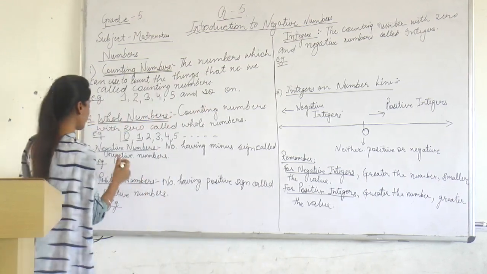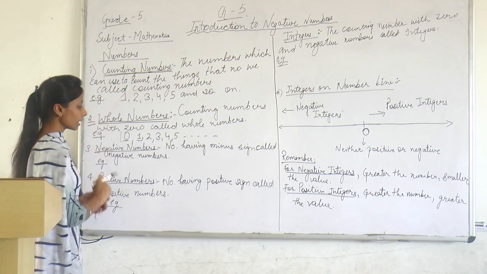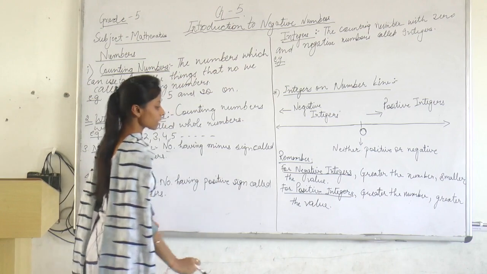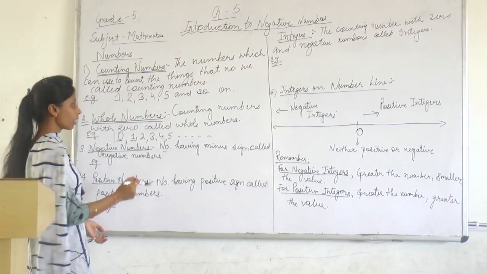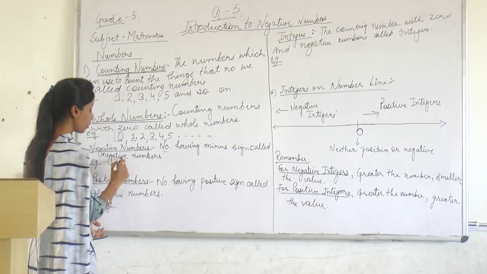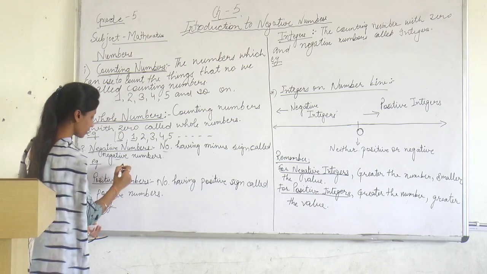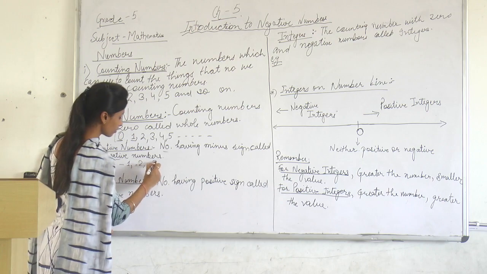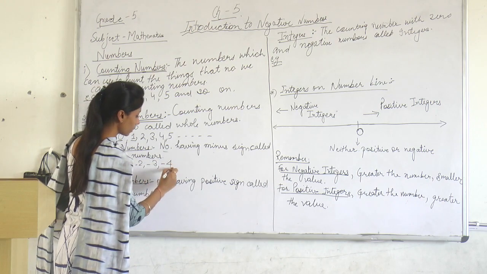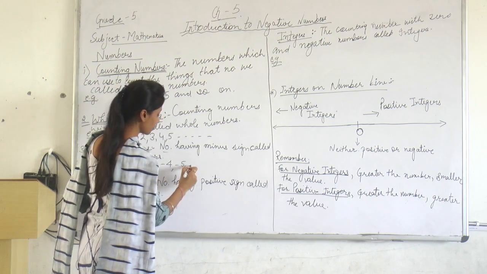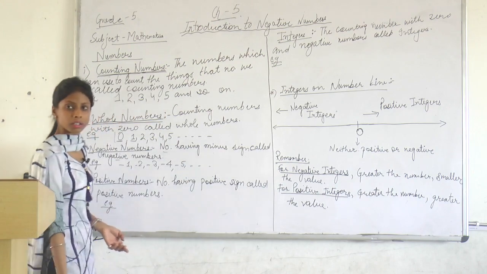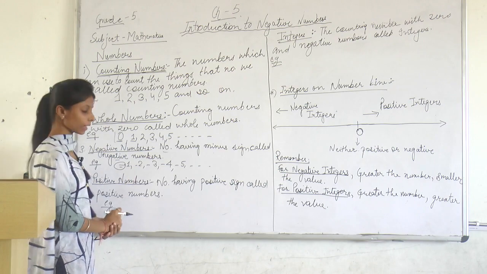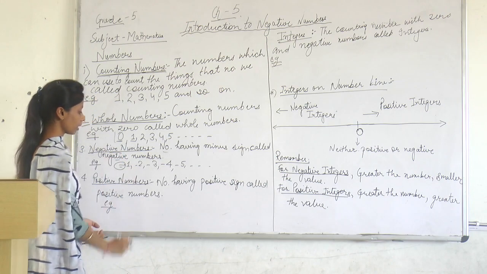Next we have the negative numbers. What are the negative numbers? Numbers having a minus sign before the counting numbers, we call those numbers negative numbers, like minus 1, minus 2, minus 3, minus 4, minus 5, and so on. We put the minus sign before the numbers. Those numbers we call the negative numbers.